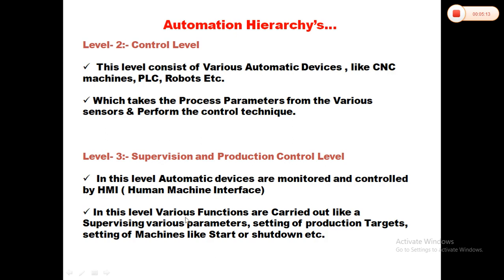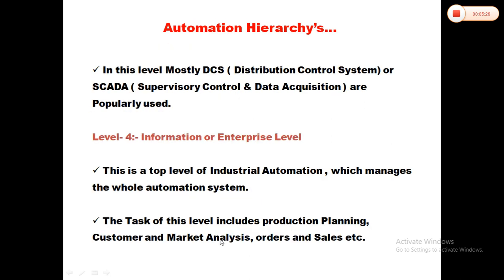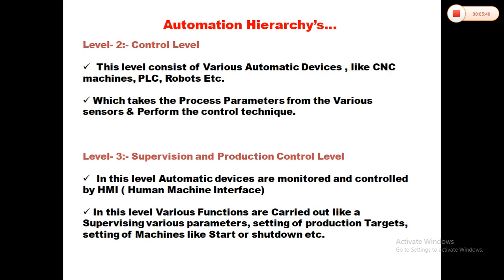In this level, various functions are carried out, like supervising various parameters, setting of production targets, setting of machines like start or shutdown, etc. In this level, mostly DCS, what is DCS? Distributed Control System, or SCADA, supervisory control and data acquisition systems are popularly used. Now, what are SCADA, DCS, and HMI? These 3 points we will discuss at the end of this chapter.